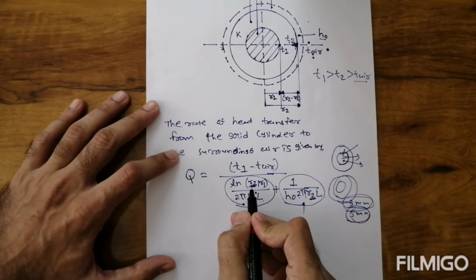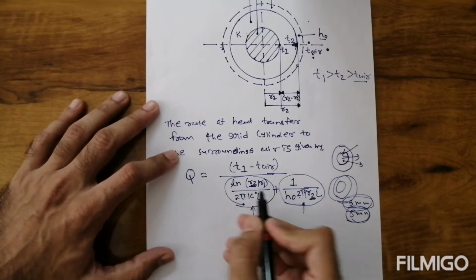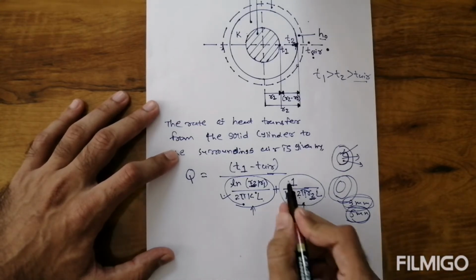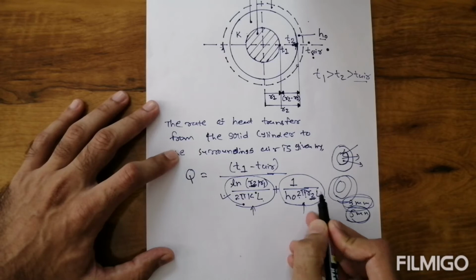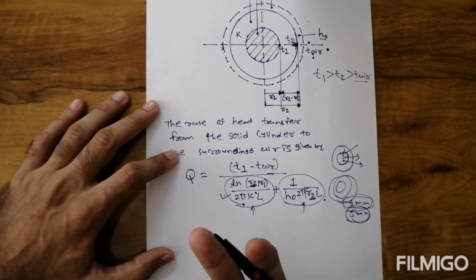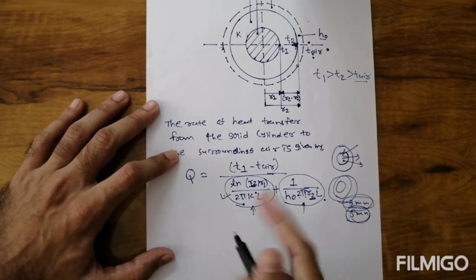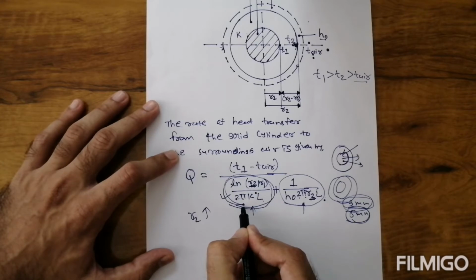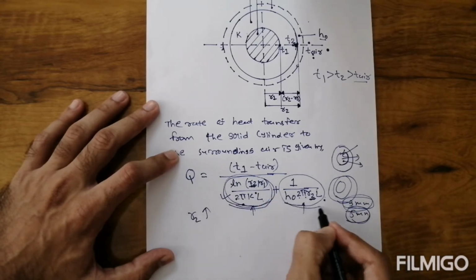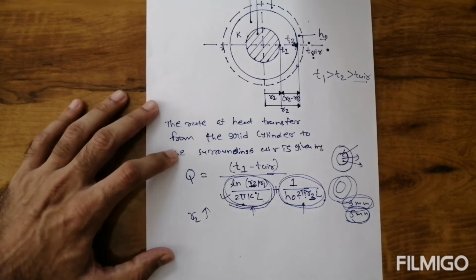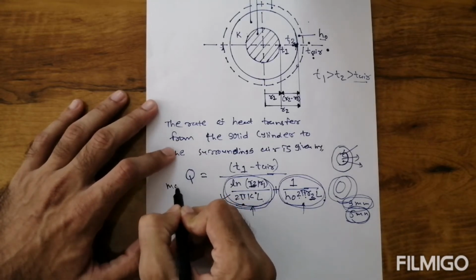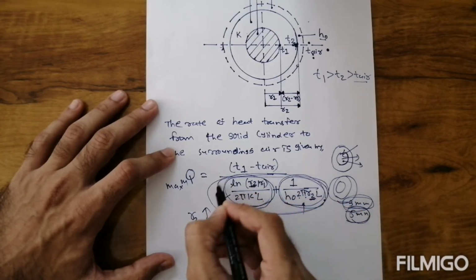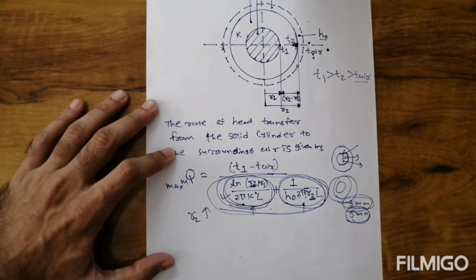Suppose the value of R2 is increasing. Then the conduction factor is increasing, which means conduction resistance is increasing, but 1 upon h_o 2 pi R2 L is decreasing, which means convection resistance is decreasing. But we require Q to be maximum, and Q is maximum only when the denominator becomes minimum.